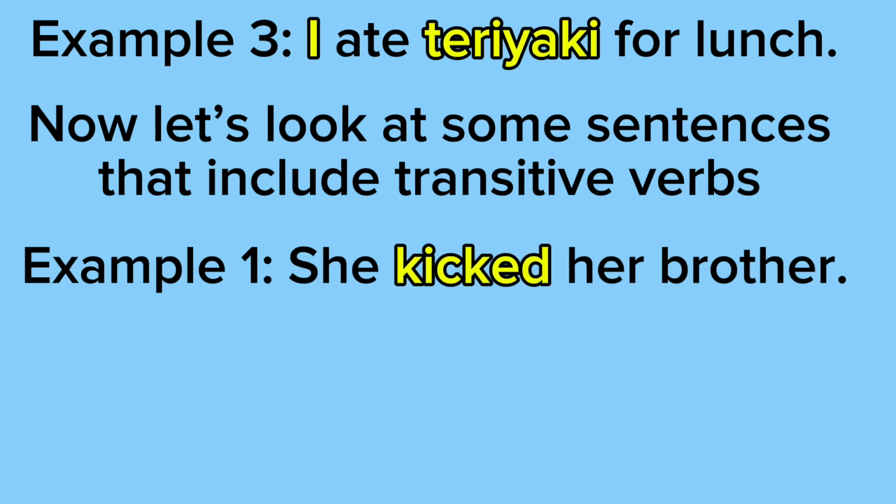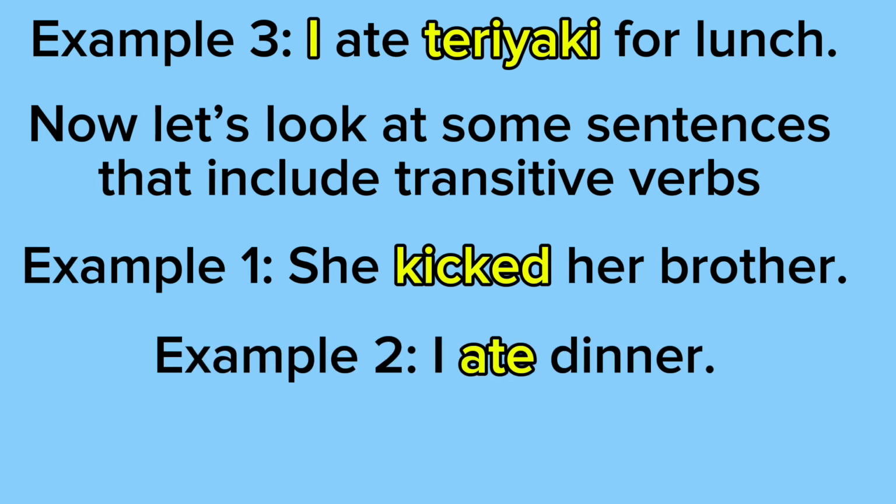Okay, so example 1 says she kicked her brother. So remember with transitive verbs, there's a subject and an object. So she is the subject because she's doing the kicking, and the brother is the object because he's receiving the action. Example 2 says I ate dinner. Remember with transitive verbs, there's a subject and an object. I am the subject because I'm doing the action, I'm doing the eating, and dinner is the object because dinner is being eaten. It's receiving the action.